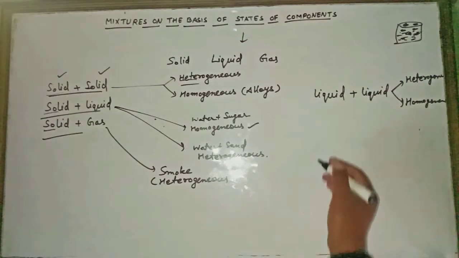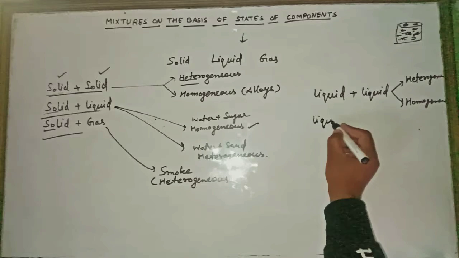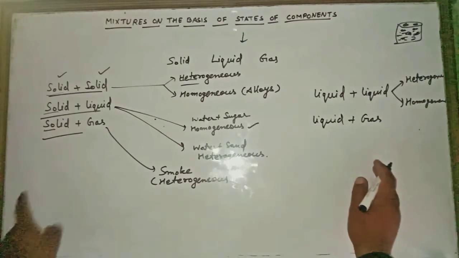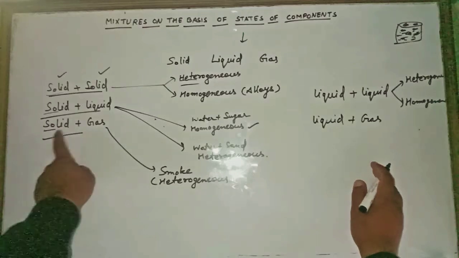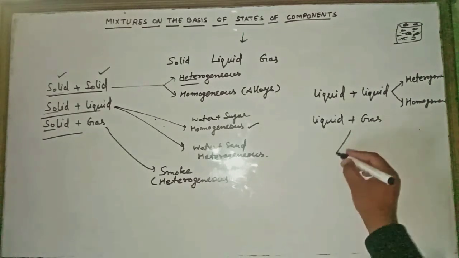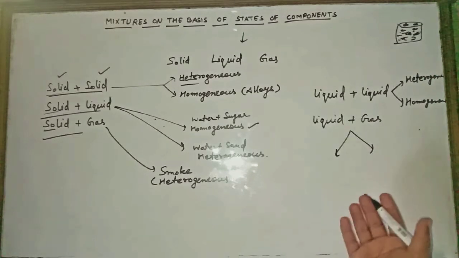Now come to the second. If we are mixing liquid with gas, we have already written solid plus gas, so here it is liquid plus gas. An example is aquatic life.